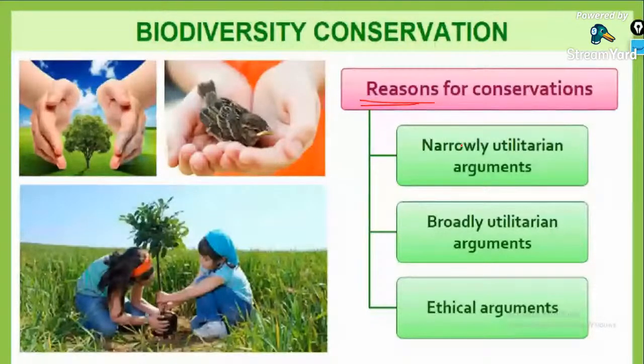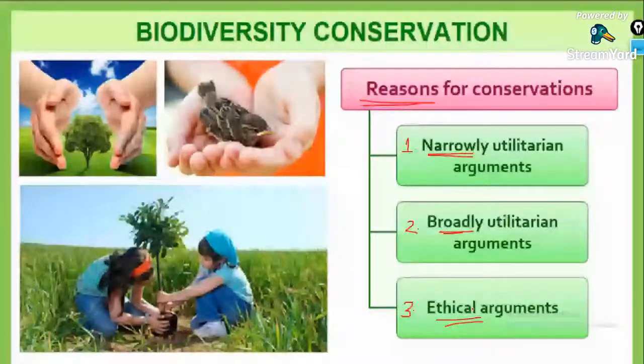Okay, what are the main reasons for conservation? First one is the narrow utilitarian arguments. Narrow means not so wide. Second one is the broad utilitarian arguments. Third one is the ethical issues. So these are the main reasons why we are going to conserve the forest, why we are going to conserve the biodiversity of our area.